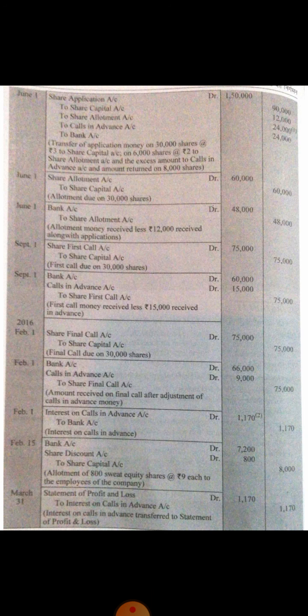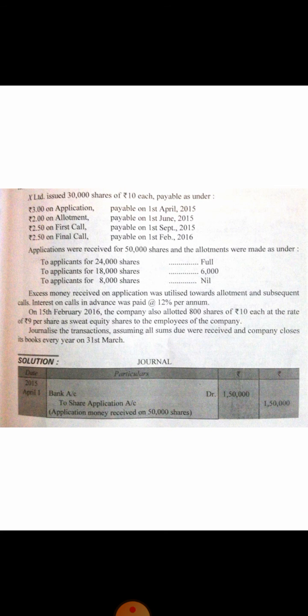So for the share first call, how much amount is to be taken, you can check with your numerical problem. Total number of allotted shares was 6,000 and first call money was rupees 2.5. So multiply 6,000 by 2.5, it is 15,000. So for first call we can adjust maximum up to rupees 15,000.